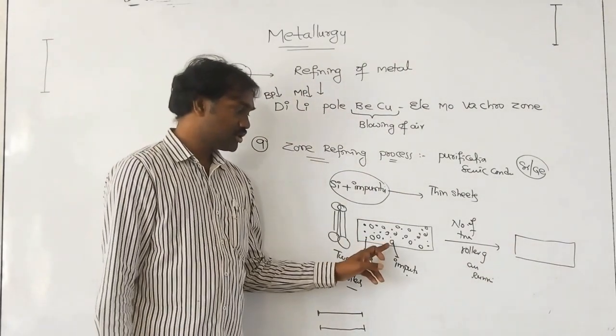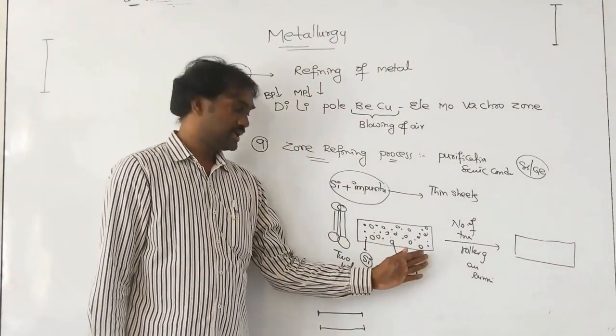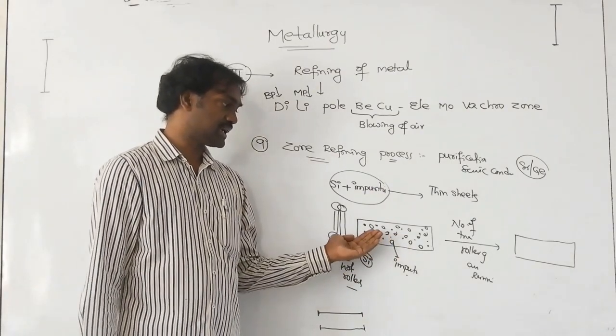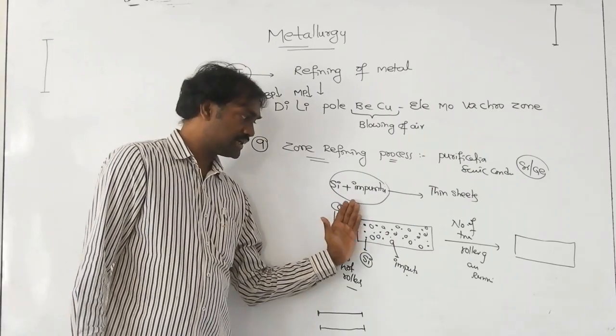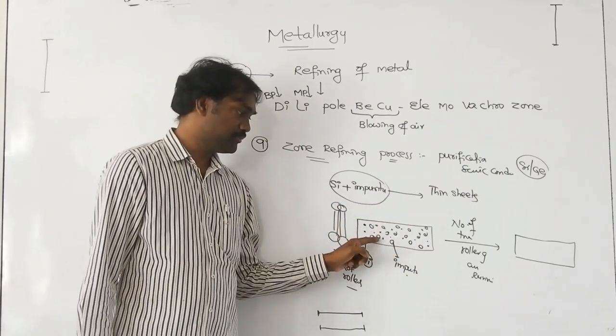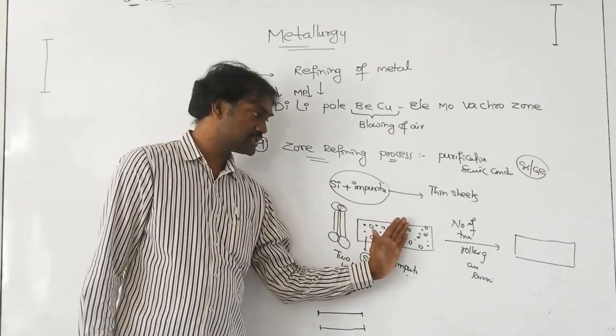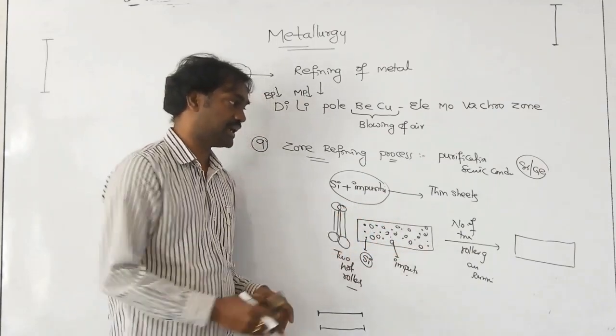Suppose the impurity has a low melting point, that is dissolved. Otherwise silicon and germanium, which have lower melting points, are dissolved. As the roller is continuously moving, the impurity dissolves, becomes liquid and moves along with the roller to that side.